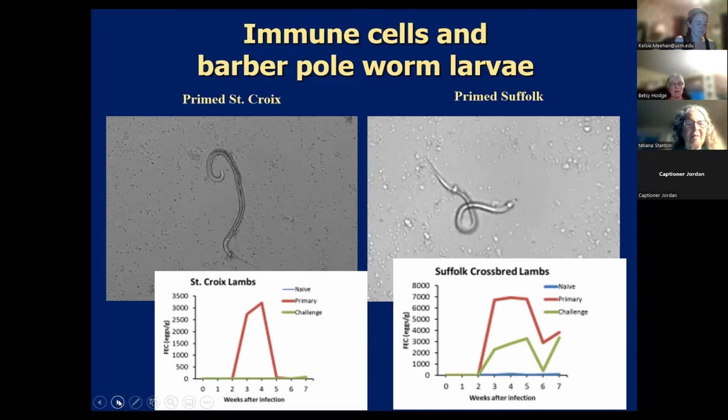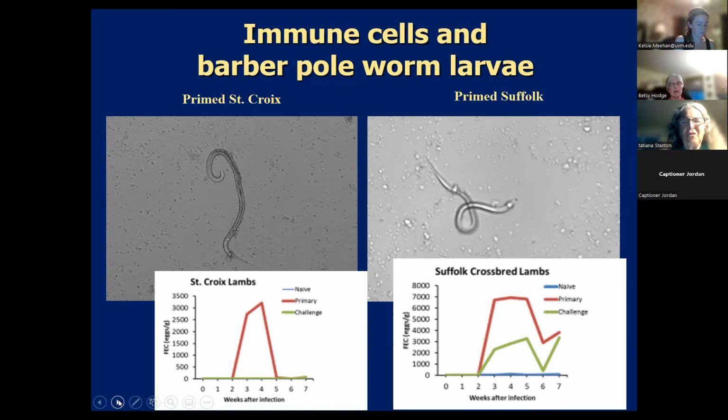And then the second time they were infected, the St. Croix sheep instantly realized that they'd been infected, and their immune system instantly attacked those worms, and they had no worm count increase.